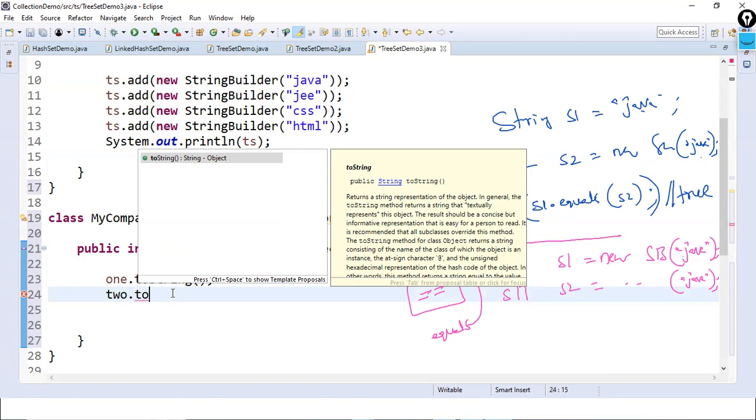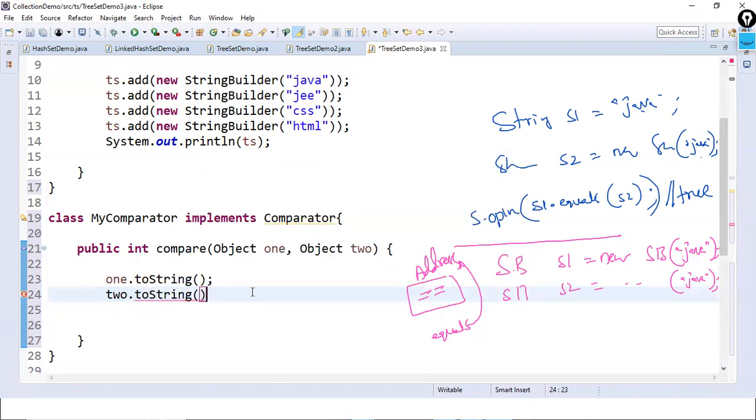Now, in exceptions, to print the exception object information, we use e.printStackTrace, e.toString, and e.getMessage. So these are three methods, and one of them is the toString method, which is present in the Object class and whose return value is a string. So here I'm again applying this toString method on the second object as well. Then what's the result of this? String s1 is the variable I'm using, so here also the result is a string. Again I'm using String s2.